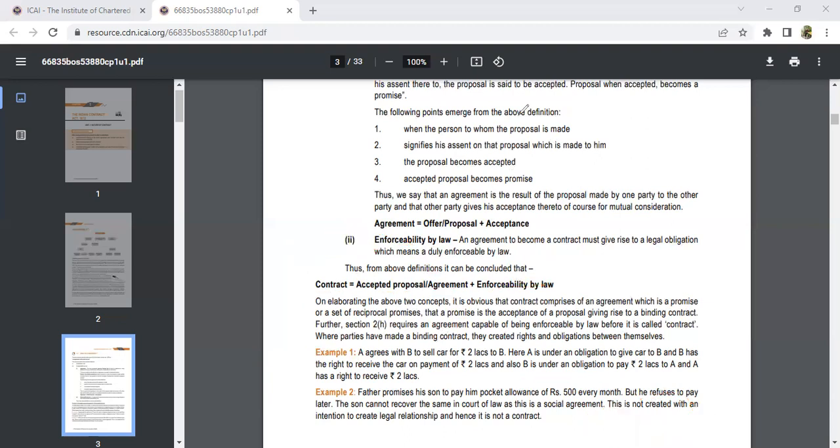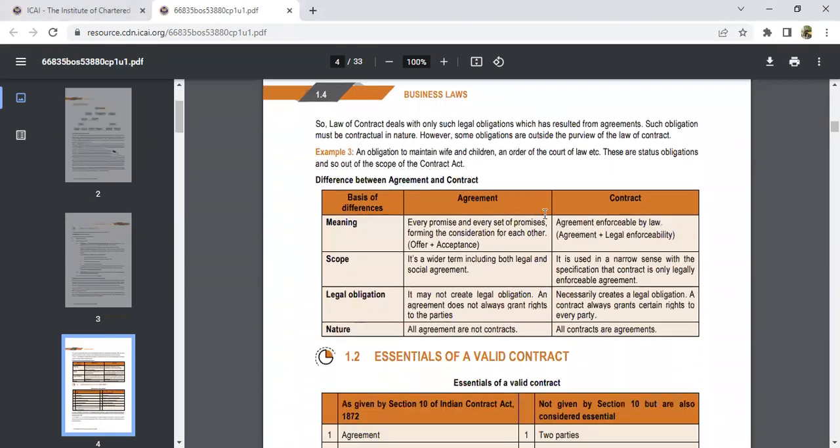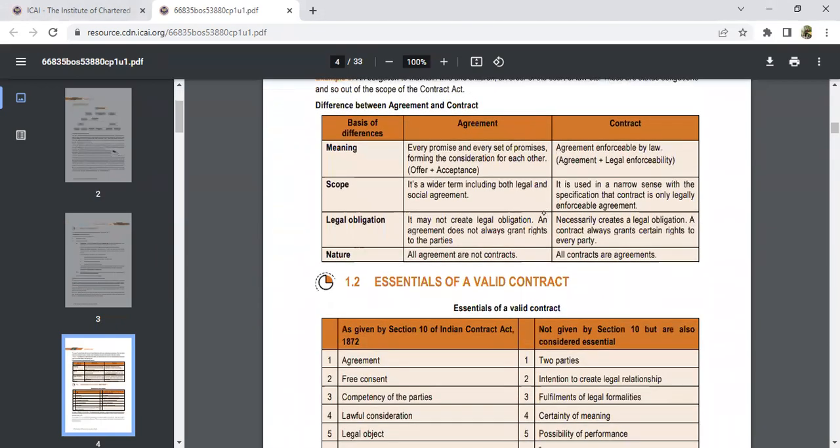Your further examples, you can study for the further part. And then we have the differences. These differences are important from the examination point of view. You can go with your definition and you can go with your differences so that it will be easy.